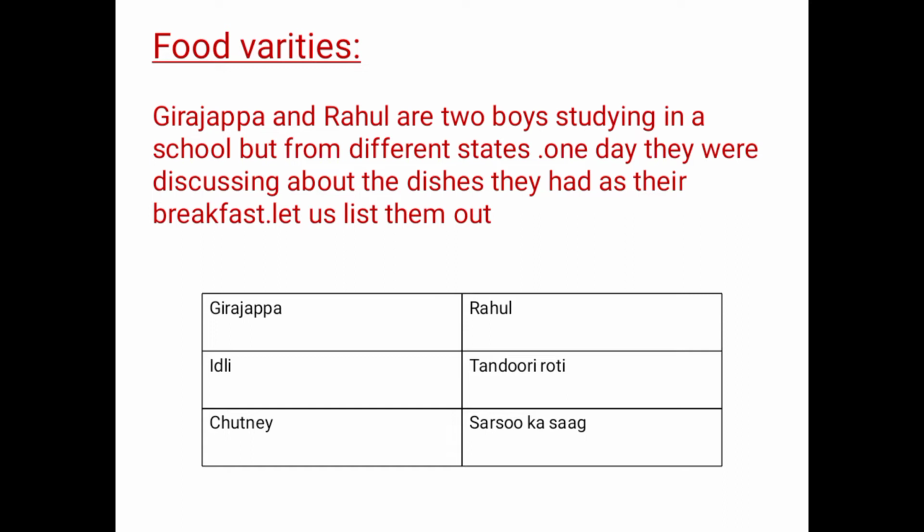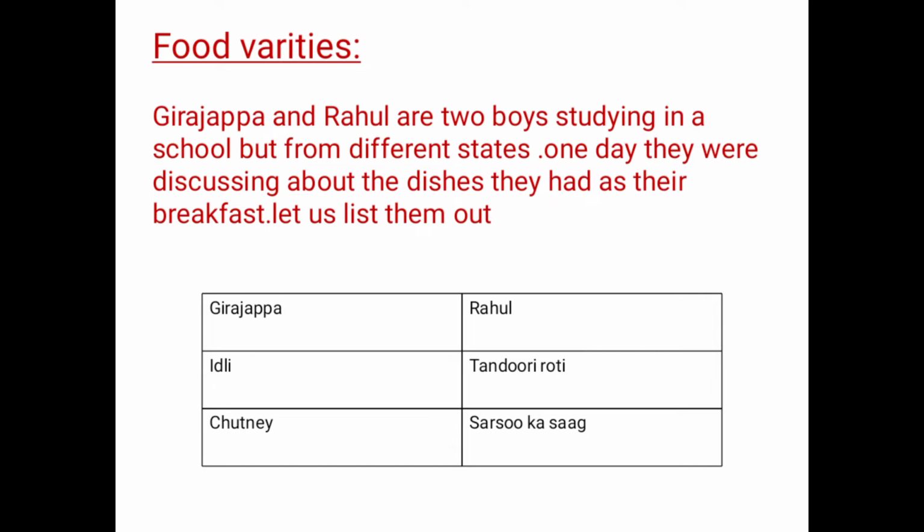Girjappa and Rahul are two boys studying in a school but from different states. Both are studying in the same school but they are from different states. One day they were discussing the dishes they had as their breakfast. Both Rahul and Girjappa were talking to each other about the food which they had in the breakfast. Let us list out whatever they were speaking.